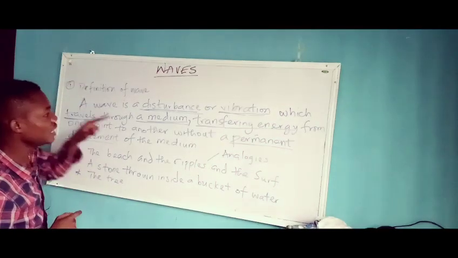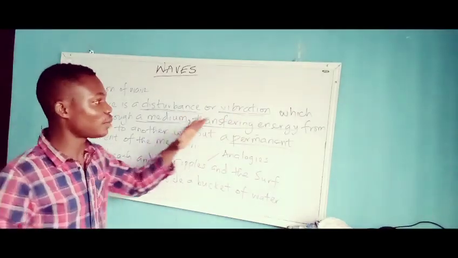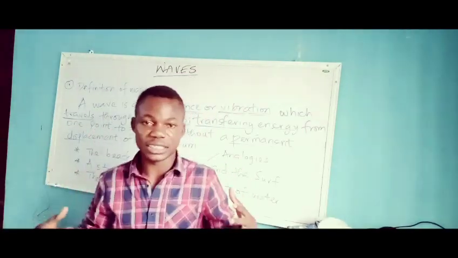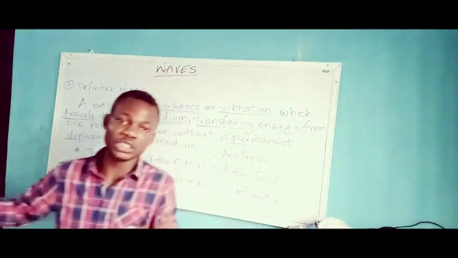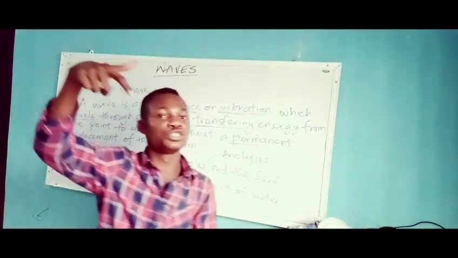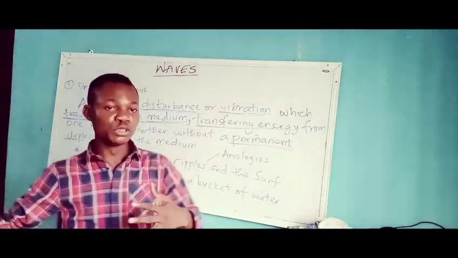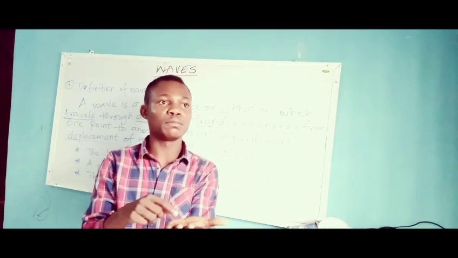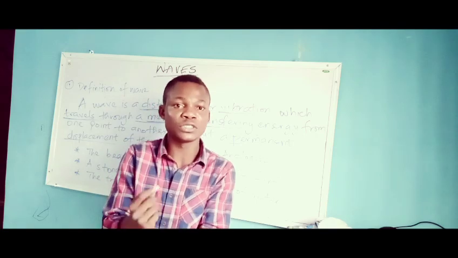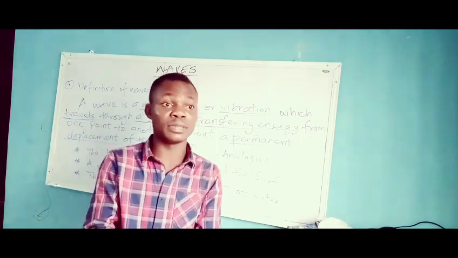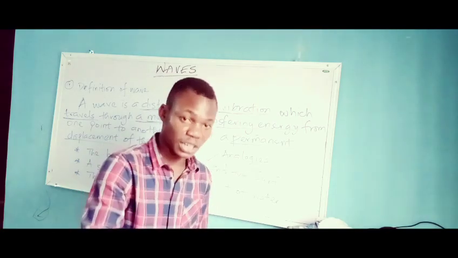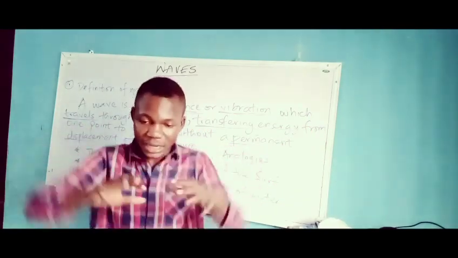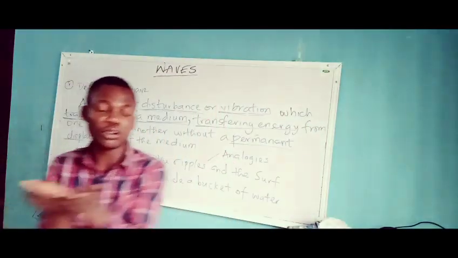So I'm going to go back to this again. A wave is a disturbance or vibration. That disturbance or vibration is caused as a result of you throwing the stone inside the bucket, and you have the water moving from one point to another as a result of the stone that you threw inside of it. The movement is the disturbance or the vibration. Just like I gave the example of a Cantas, if you throw a Cantas on the water, you observe that as the water is moving, as the ripples are being formed, the ripples will be carrying that Cantas from one point to another.